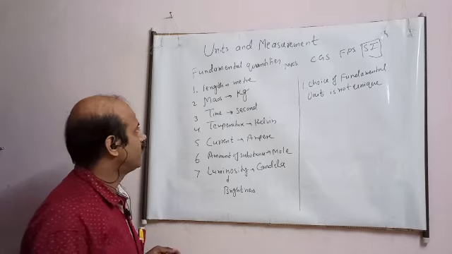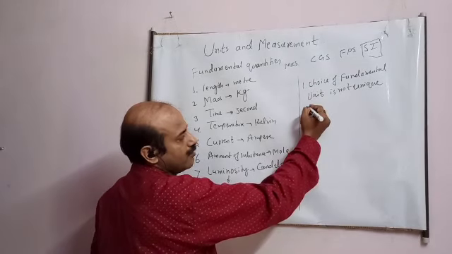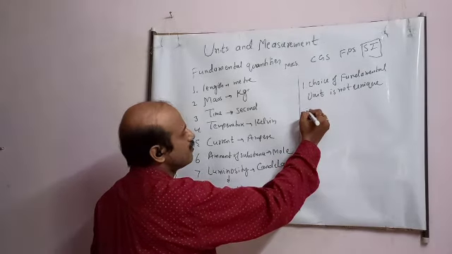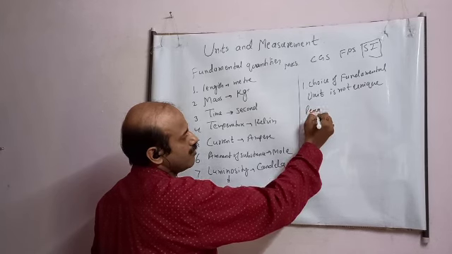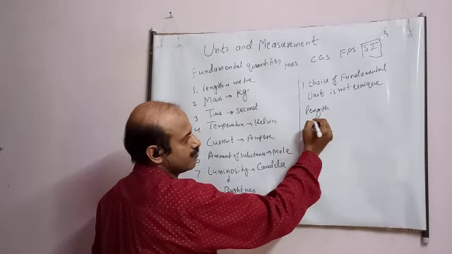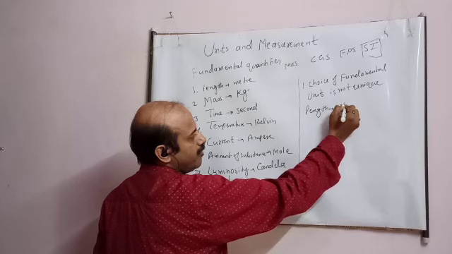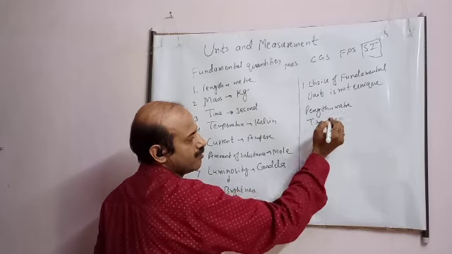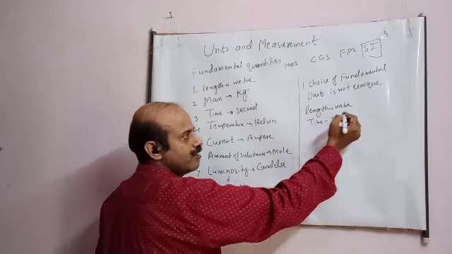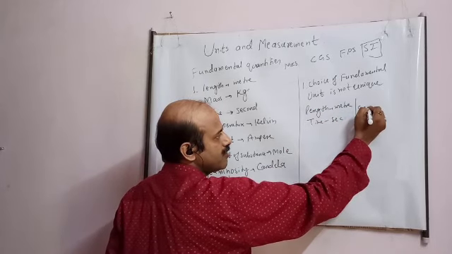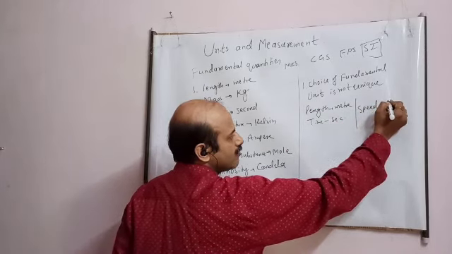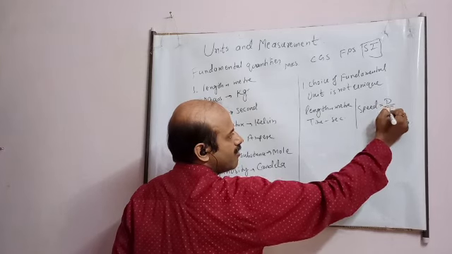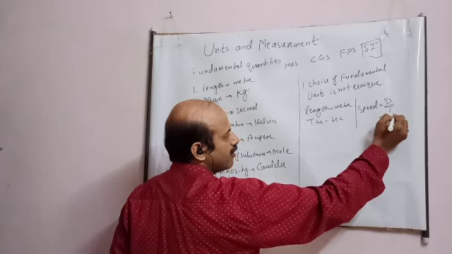See, for example, in one system, say, student, length is meter, time is second. Okay, this is a fundamental unit. So in this system, how is the speed written? Distance upon time, meter per second.